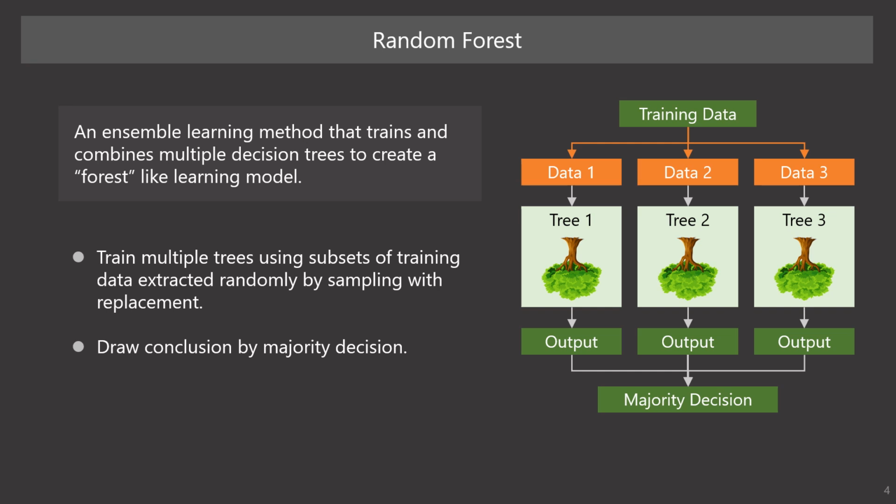Here, the random forest extracts data by sampling with replacement, so a particular observation can be used multiple times. In other words, observations included in each training set are different, but can overlap.